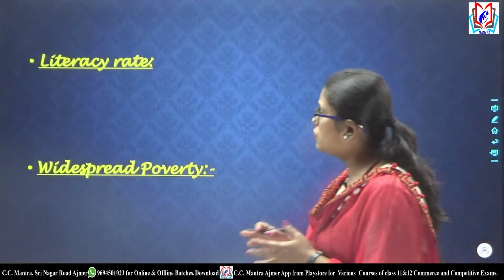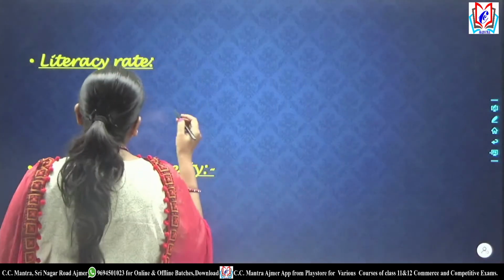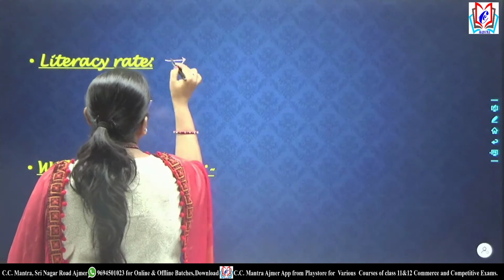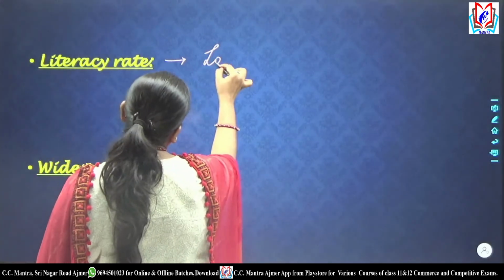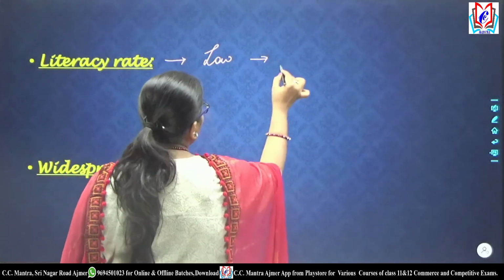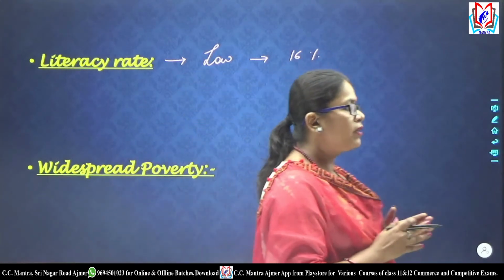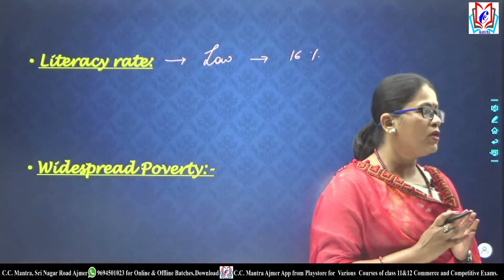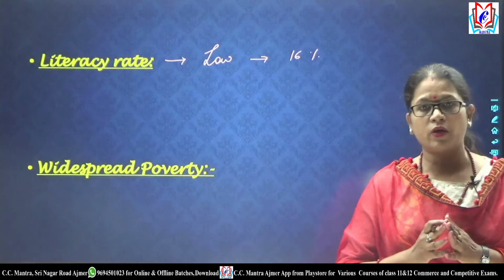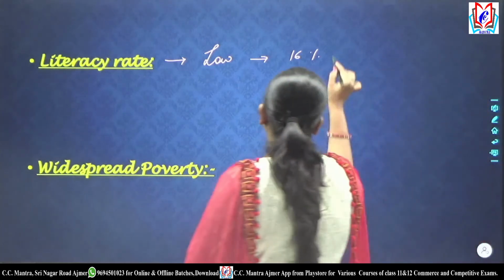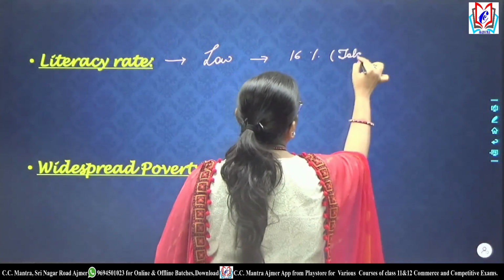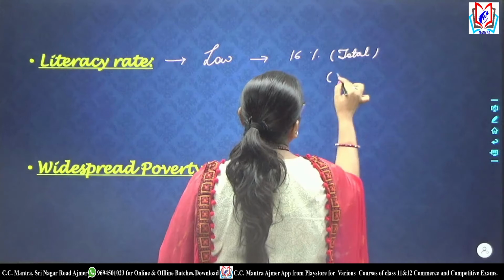Then we have literacy rate. If we talk about the literacy rate, it was again very low, बहुत कम थी, and the literacy rate was only 16%. यदि हम literacy rate की बात करें तो ये केवल 16% थी. The total literacy rate was 16%. And out of it, if we talk about the female literacy,